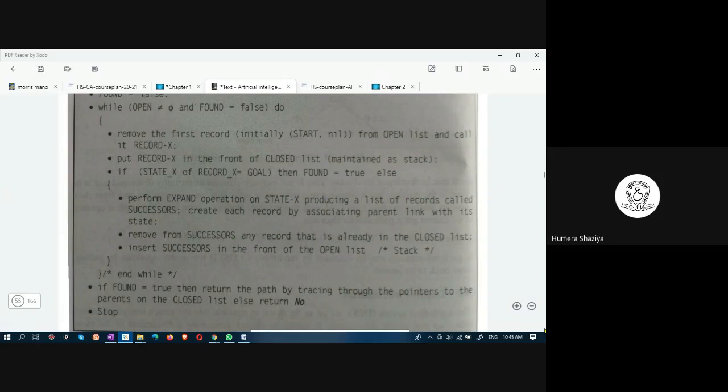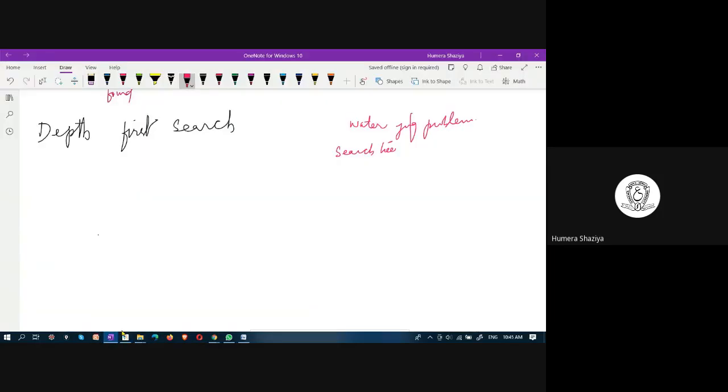Else return no. In closed list, you are putting up the states, right? So through that, you can trace the pointers from start to goal. This is the algorithm for DFS. In this algorithm, the search tree is generated starting with 0, 0. This is the start state. What is the open list and what is closed list? Two lists are maintained and these are stacks.